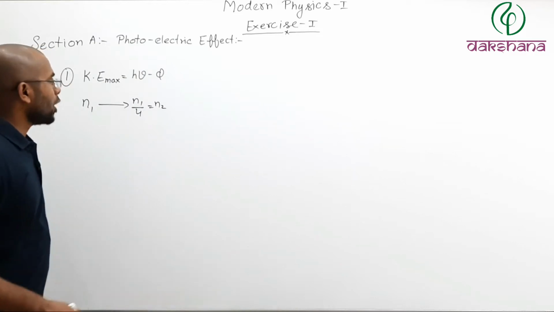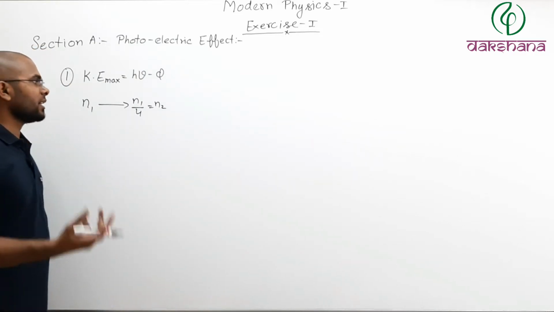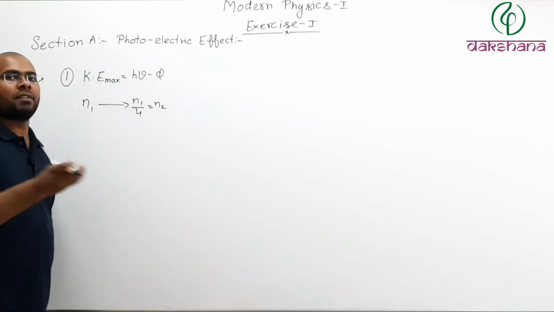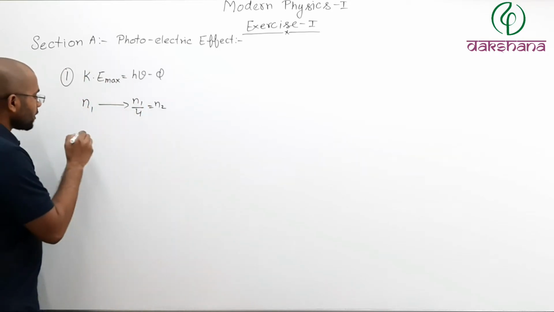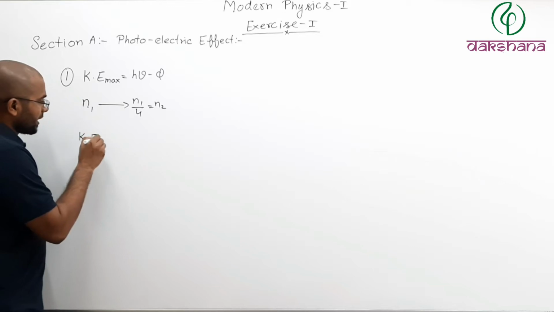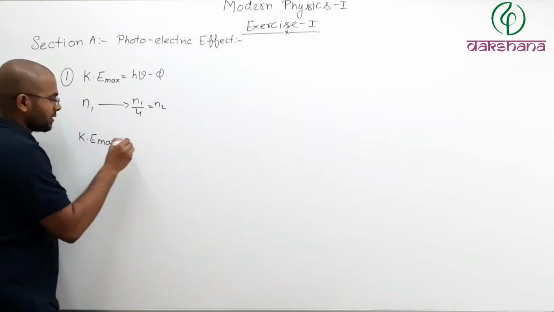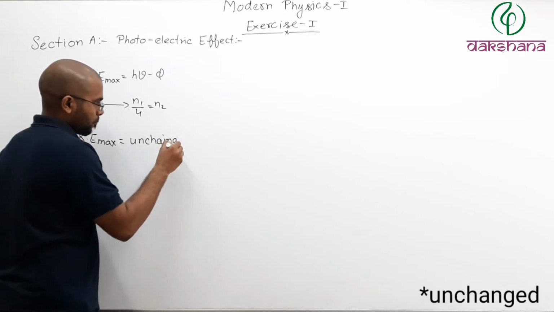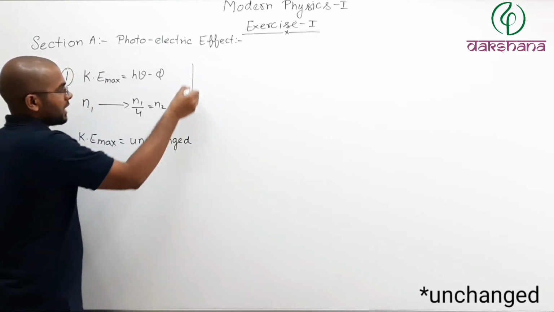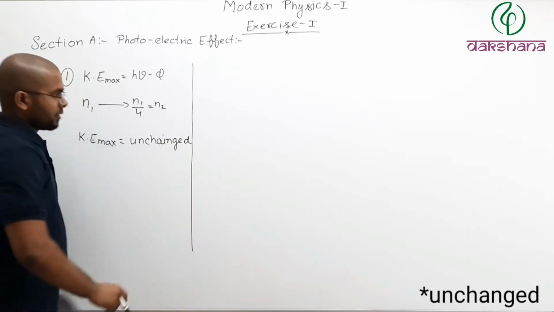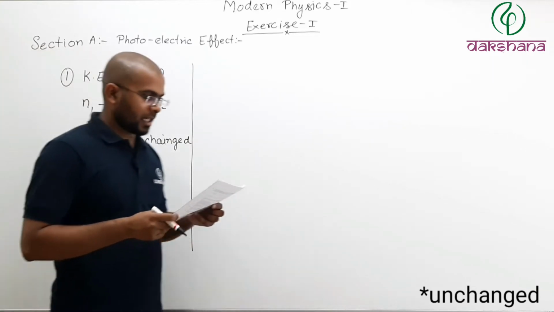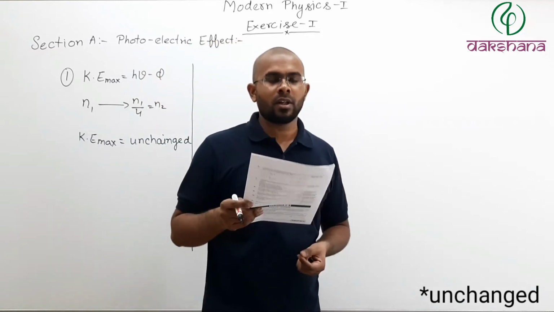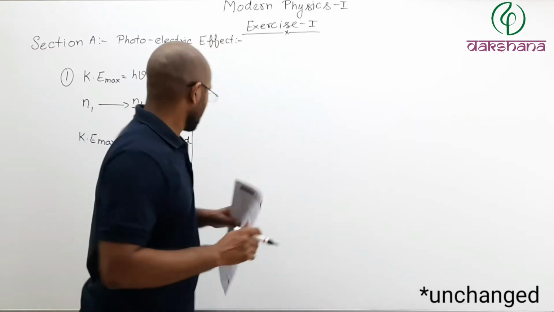It will not change, because when you change intensity, number of photons changes while frequency and wavelength remains same. So what you will say? Kinetic energy maximum will remain unchanged. So that will be your answer. So option number 1, that maximum kinetic energy of the emitted photoelectrons would be unchanged.